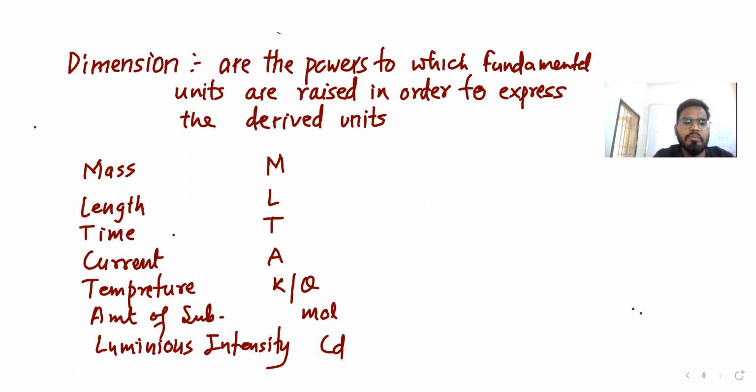Amount of substance is mole, MOL, and luminous intensity is CD. So these are the dimensional formulas. We'll write them for derived quantities. Let's see 20, 30 questions in dimensional formulas.